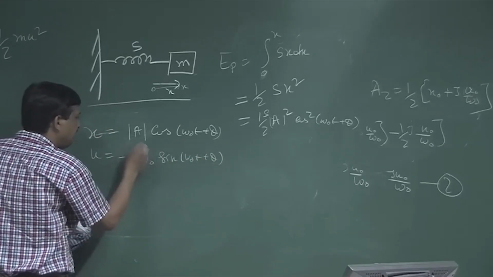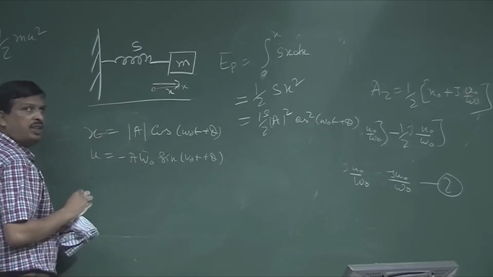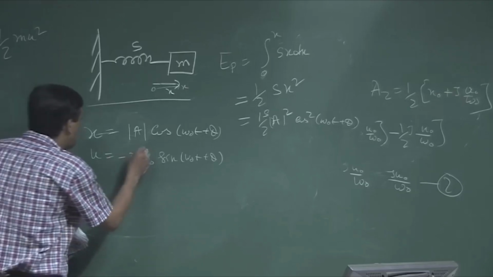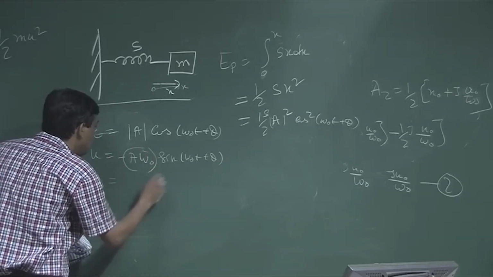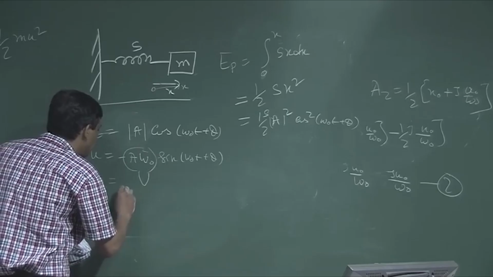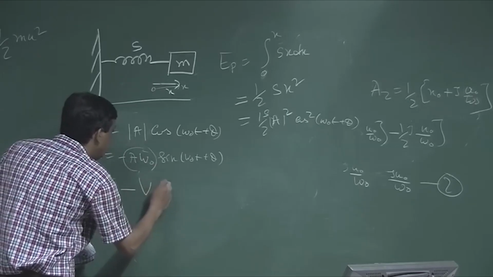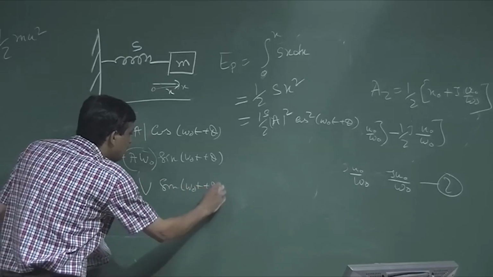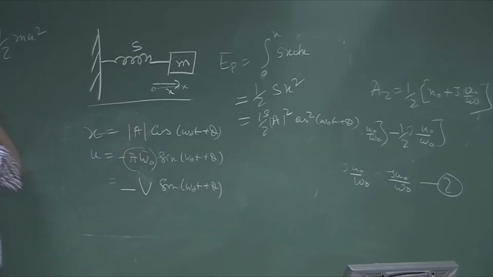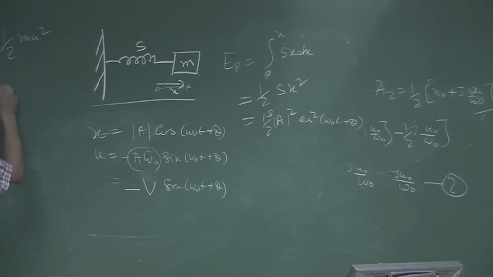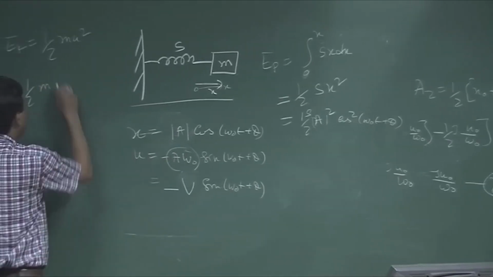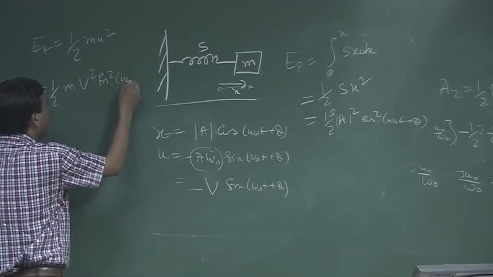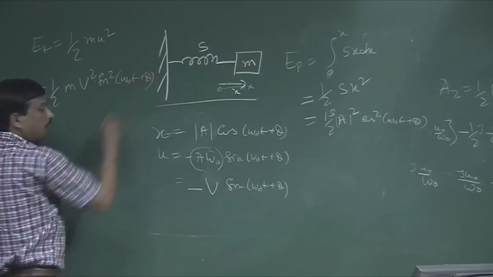Let us call this portion capital U. So I can write minus capital U sin(omega 0 t plus phi). So it is half m into capital U square sin square(omega 0 t plus phi).